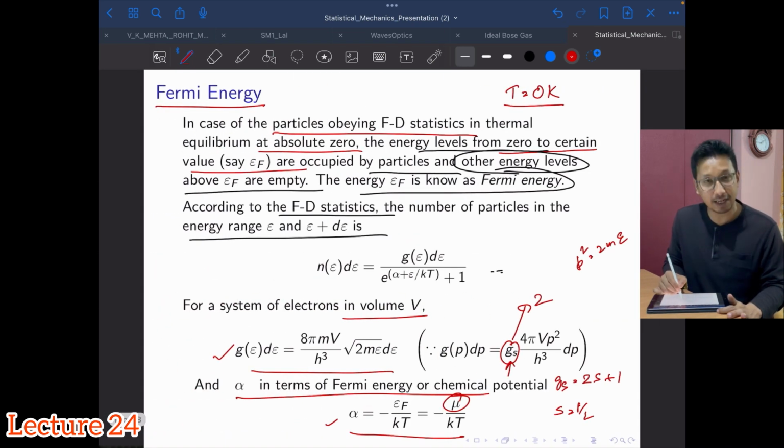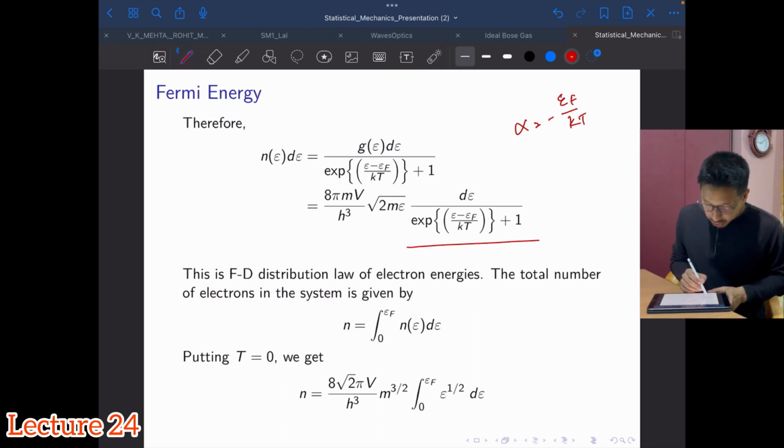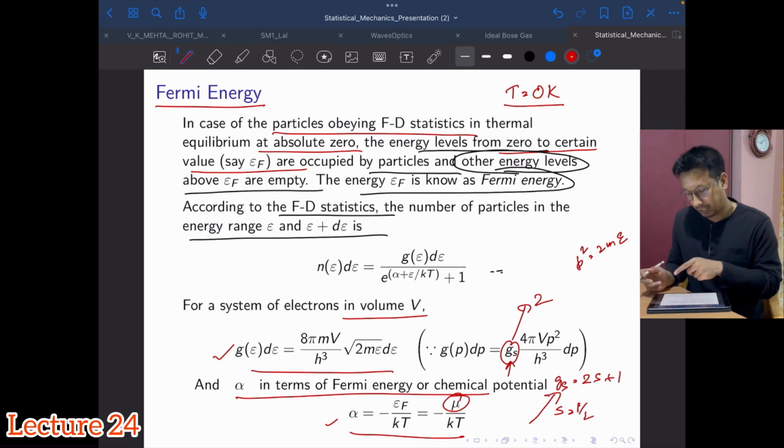That's why the minus sign has come, and E is our energy, then plus 1. Okay, and this is the Fermi-Dirac distribution law for electron energies. I said we are doing it for electrons because I have substituted Gs here. S is half for electrons, so Gs is going to be 2.